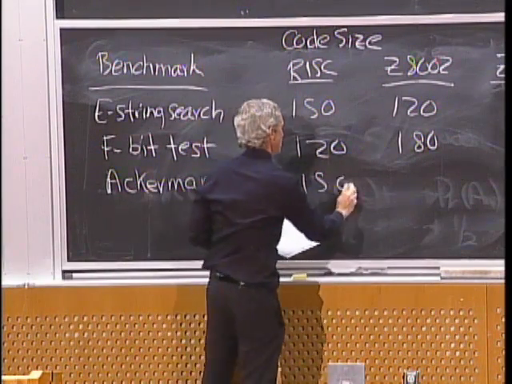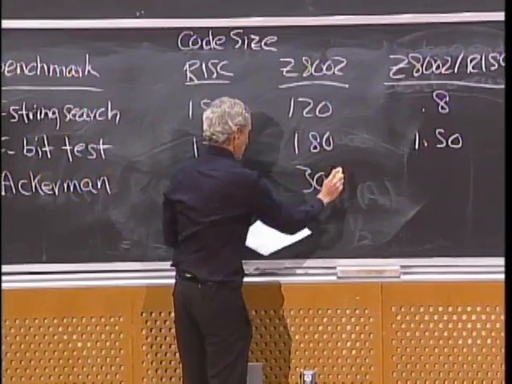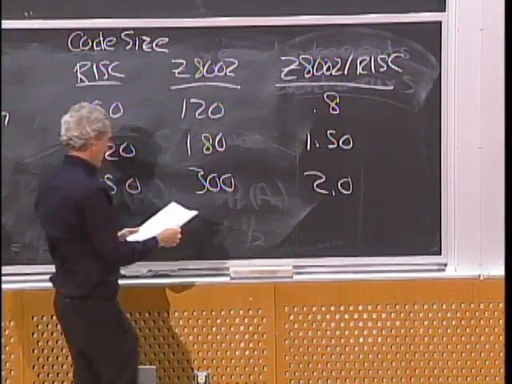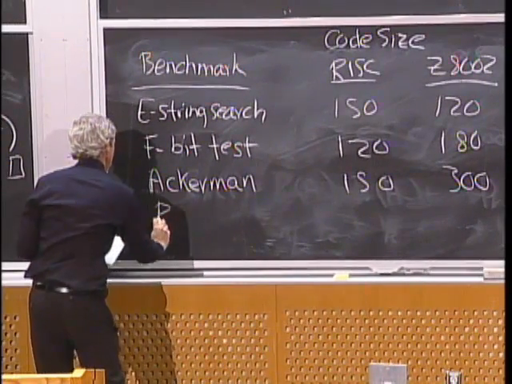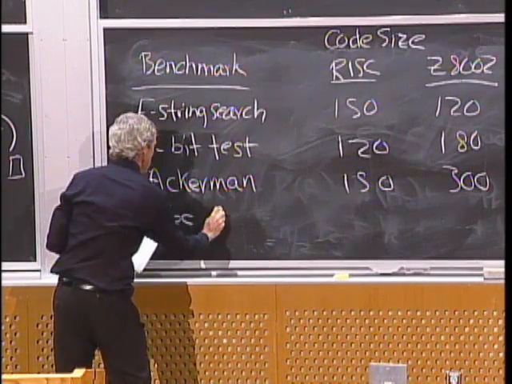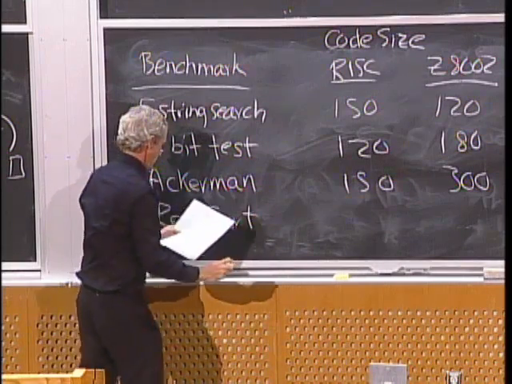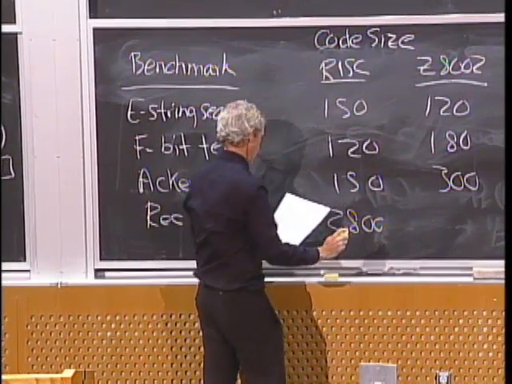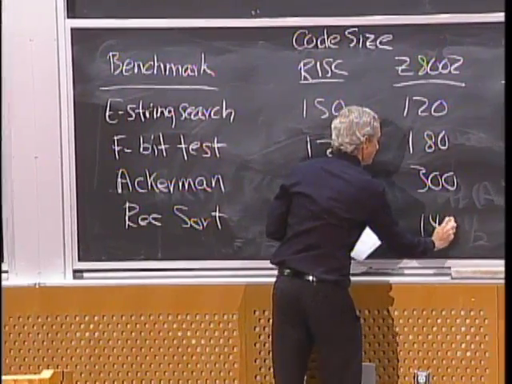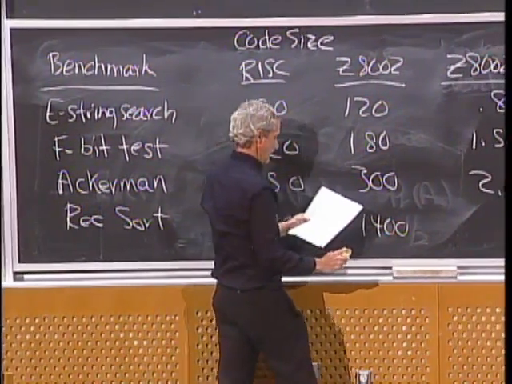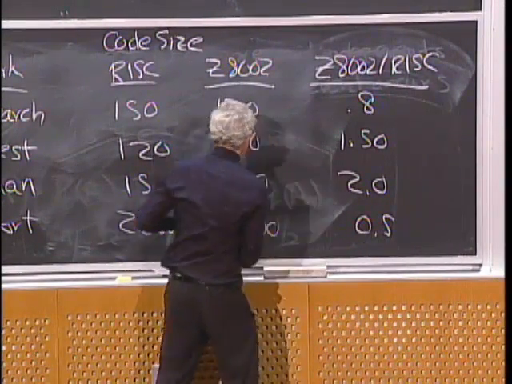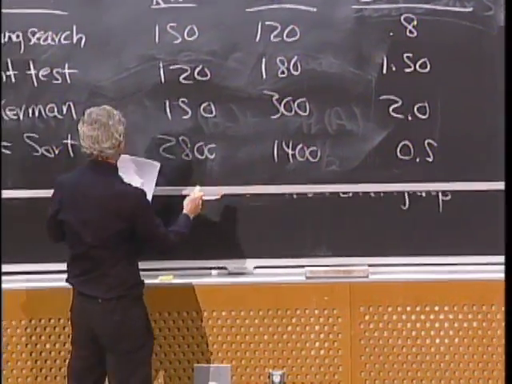And that was 150 and 300. So a big win for RISC, ratio of 2. And then they had something called recursive sorting problem. This is a hard problem. There's 2,800 lines on RISC, 1,400 on the old way, ratio of 0.5, 0.5. And there was a bunch more, which I'm not going to go through.